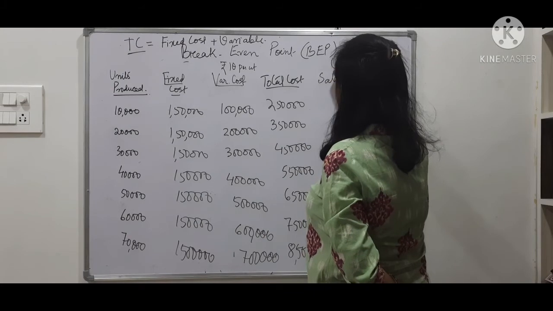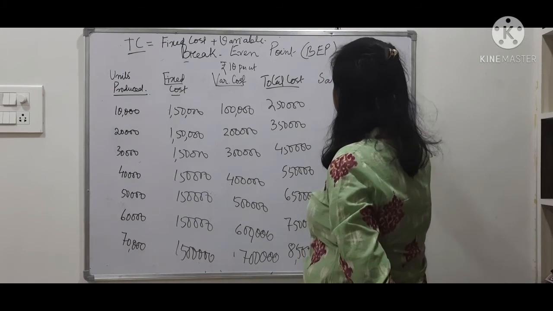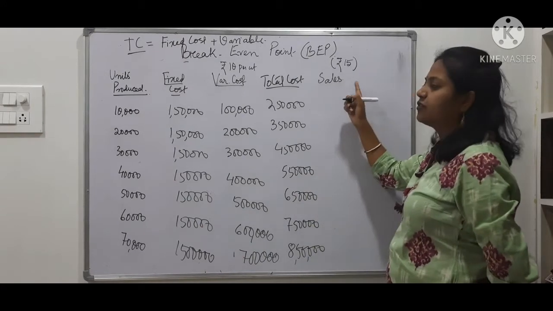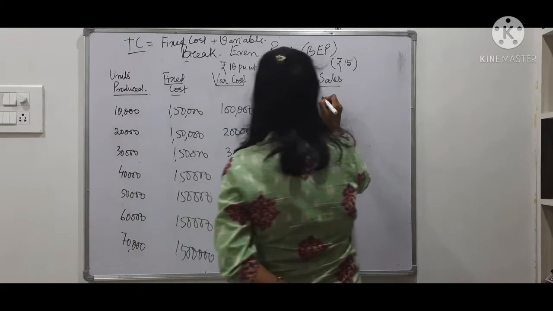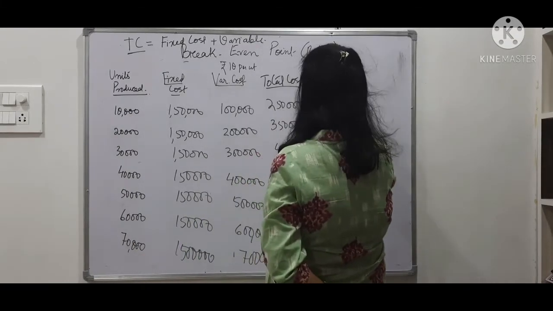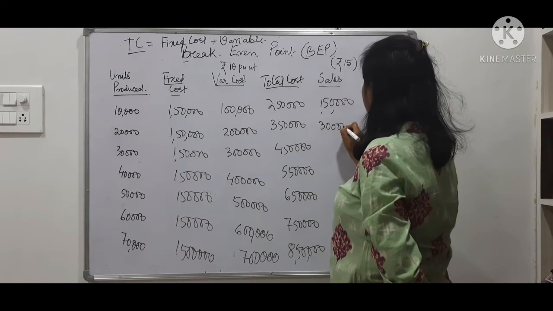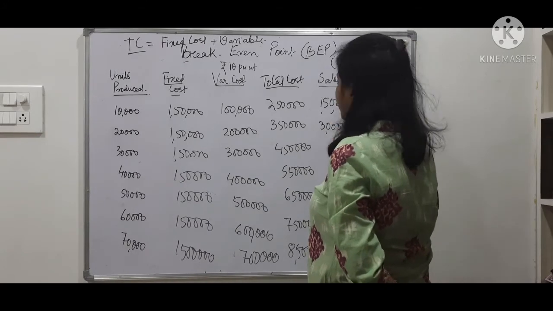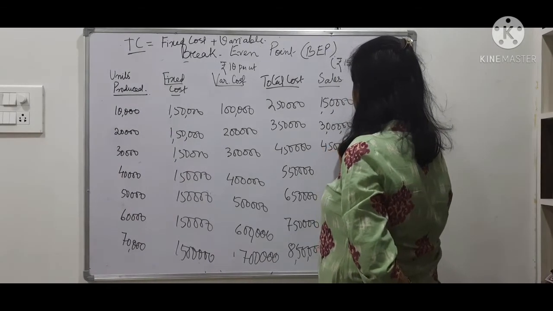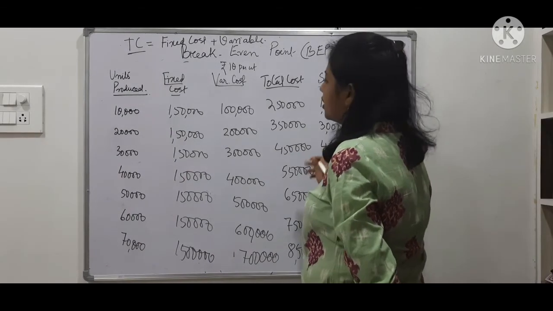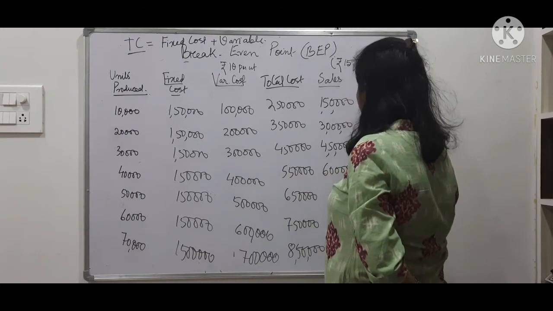Suppose my selling price per unit is 15. So if I sell 1 unit, I will get 15 rupees. If I am selling 10,000 units, 15 1s are 15, another 40. 15 2s are 30, another 40. 15 3s are 45, another 40. 15 4s are 60, another 40.